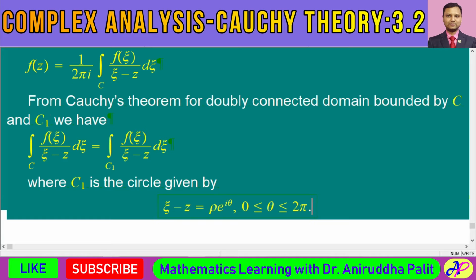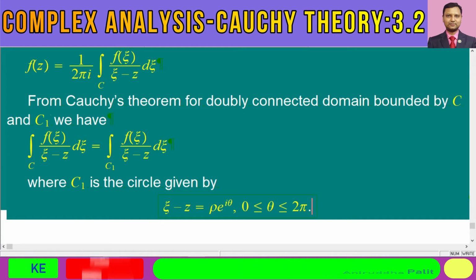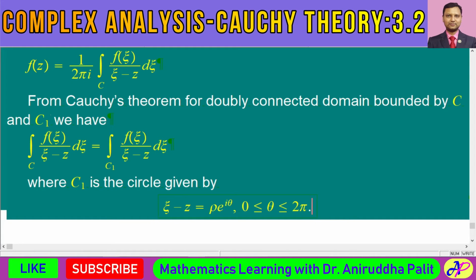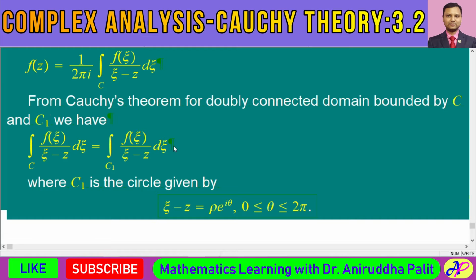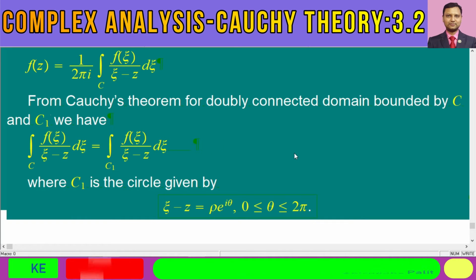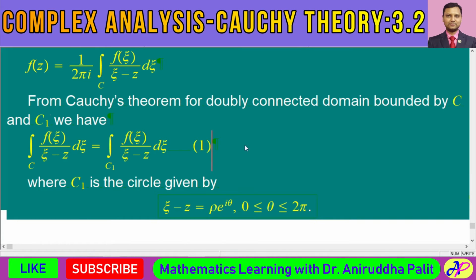So this was the circle C1. Now everything has to be performed on the circle C1. Let us designate this equation as equation number 1.